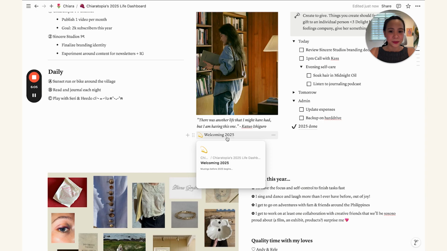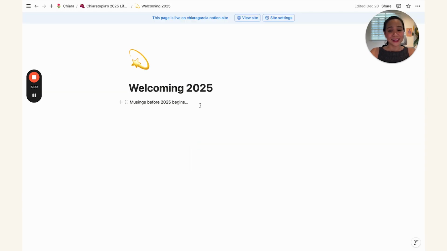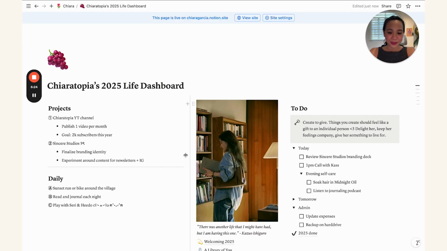And then we have here other pages that we will look through as well. For example, we have here Welcoming 2025, which is just a nice little page where you can write about your musings, things that you're grateful for before 2025 begins, things that you're looking forward to. Feel free to just share whatever you want in here.